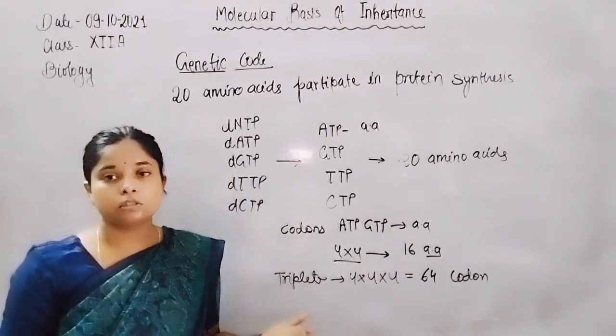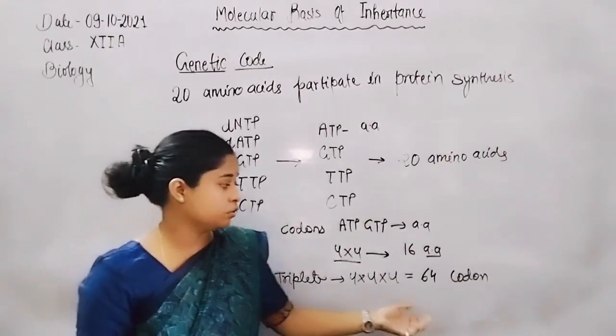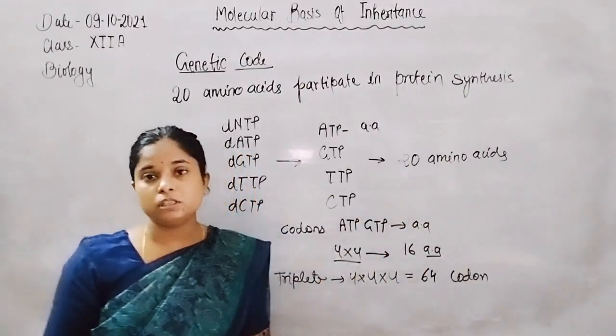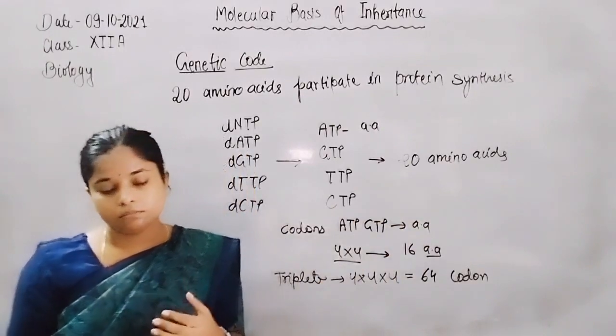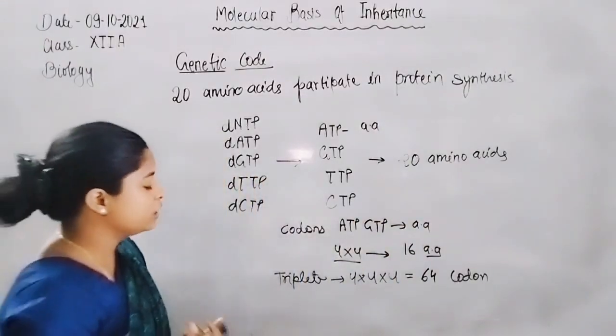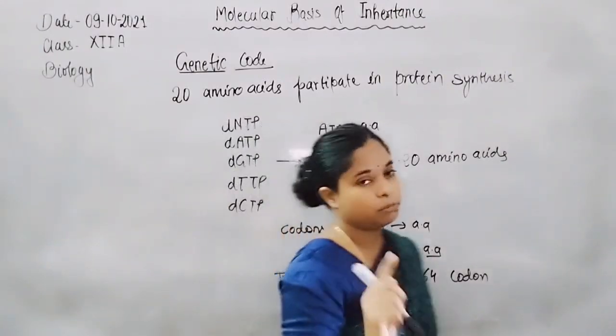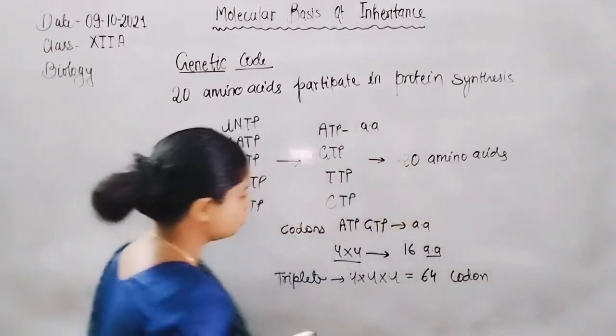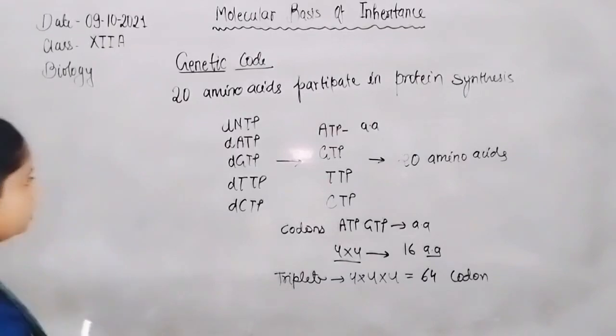They only code 16 amino acids, but 64 codons can code 20 amino acids. Because of this, more than one codon codes a single amino acid.